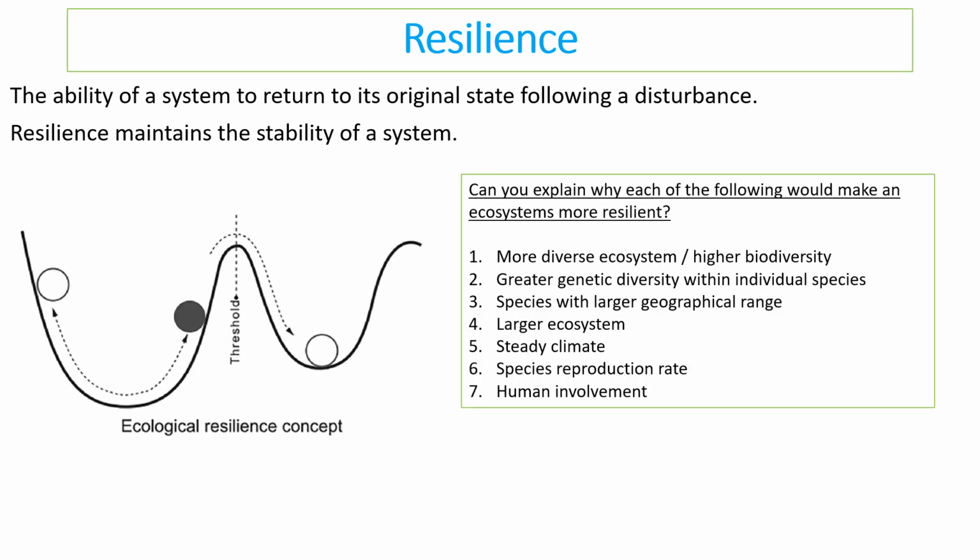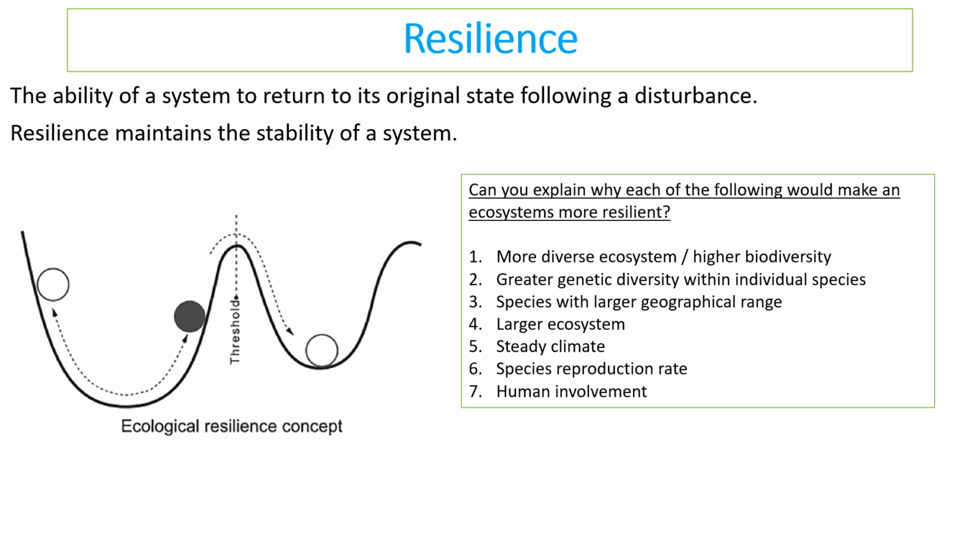What makes an ecosystem more resilient? The list here is the key things that you need to be able to explain. An ecosystem with higher biodiversity will have a higher resilience, because if one species goes extinct, another one will fill its niche. An ecosystem with greater genetic diversity within individual species will have a higher resilience, because they'll be more able to adapt to change. A species with a larger geographical range will have more resilience, because they'll be able to survive if habitat gets destroyed in one area.